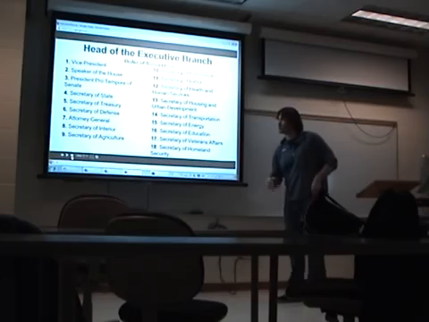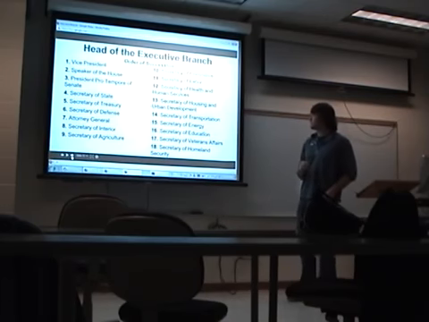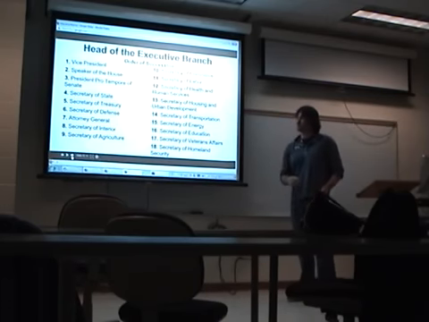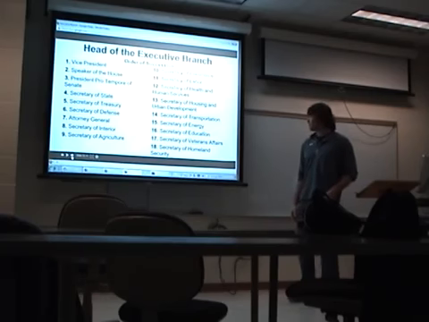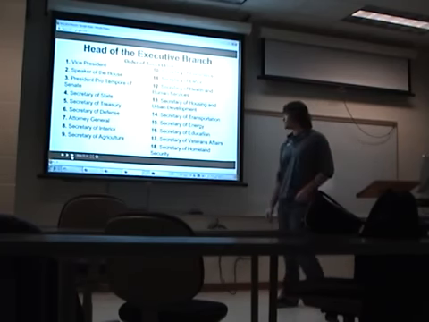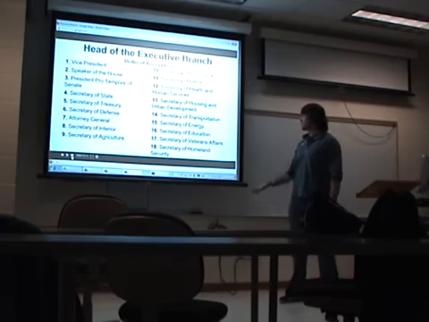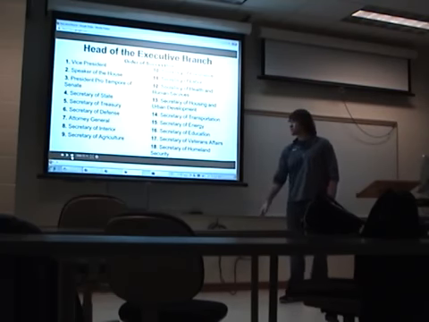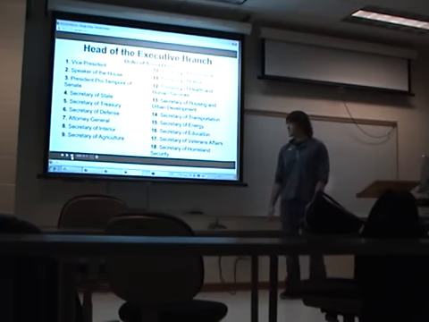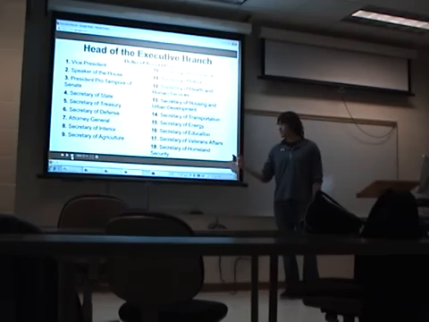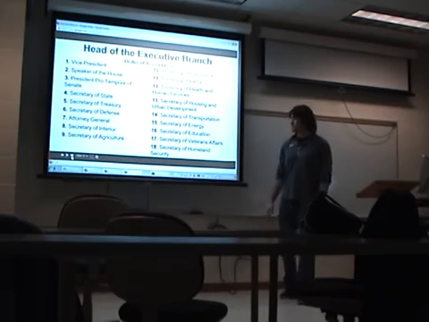Vice President, Speaker of the House, President pro tempore of the Senate, Secretary of State, Secretary of Treasury, Secretary of Defense, Attorney General, Secretary of Interior, Secretary of Agriculture. There's Secretary of Commerce, Secretary of Labor, Secretary of Health and Human Services, Secretary of Housing and Urban Development, Secretary of Transportation, Secretary of Energy, Secretary of Education, Secretary of Veterans Affairs, Secretary of Homeland Security.